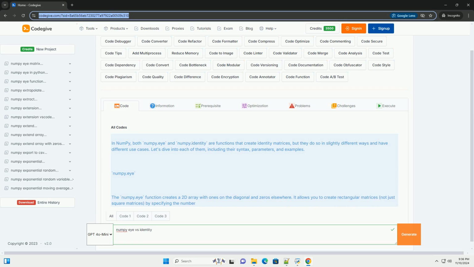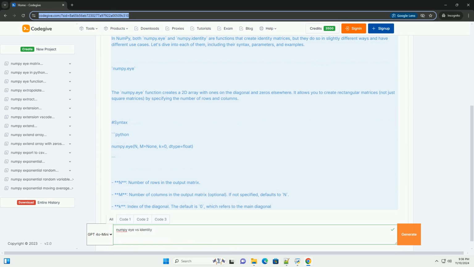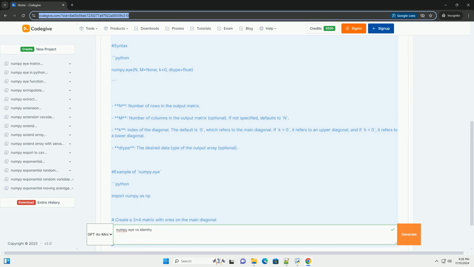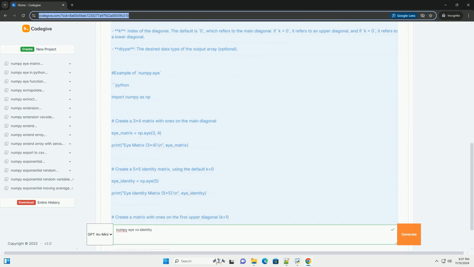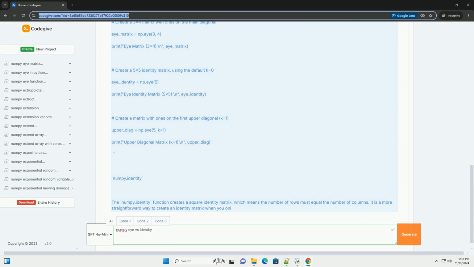In numpy, both numpy.eye and numpy.identity are functions that create identity matrices, but they do so in slightly different ways and have different use cases. Let's dive into each of them, including their syntax, parameters, and examples.